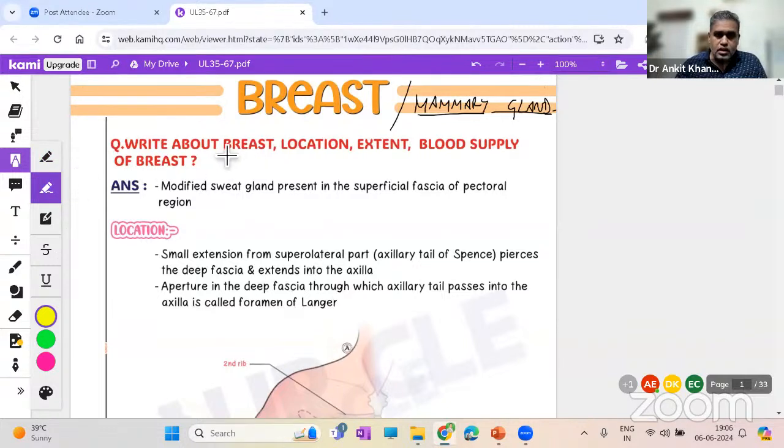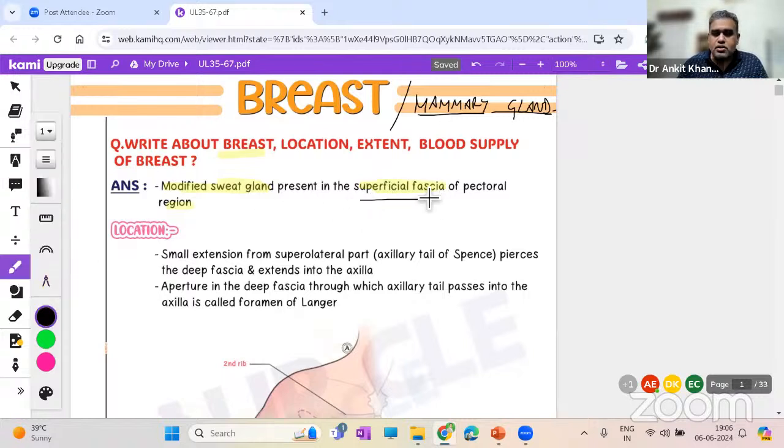So, the breast. Understand, it is basically a modified sweat gland present in the superficial fascia of the pectoral region. So where is it present? It is present in the superficial fascia, a very important point. Why? Because once you make an incision through the skin, the next tissue you get is the superficial fascia, that is the breast, in the pectoral region. And it is a modified sweat gland. And as we know from the basics of histology, a gland will have the acini, which are the cells secreting the substance, here the milk. And it will also have the ducts, by which those secretions are transmitted out, as it is an exocrine function.